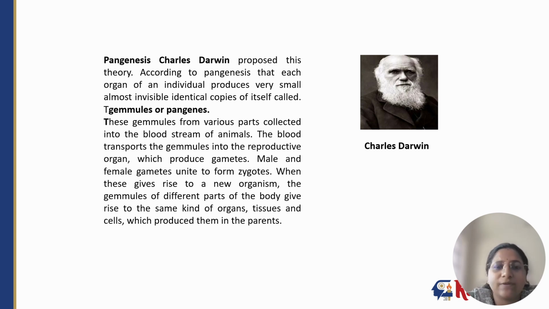These gemmules from the various parts collect in the bloodstream of animals, and the blood transports them to the reproductive organs, which produce the gametes. The male and female gametes unite to form the zygote. When this gives rise to a new organism, the gemmules of different parts of the body give rise to the same kind of organs or tissues that produced them in the parents.